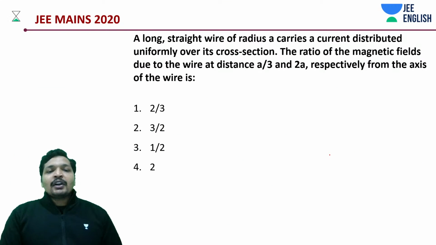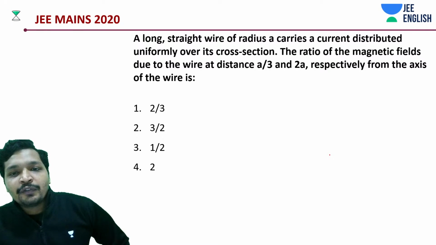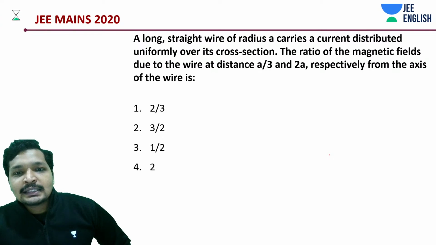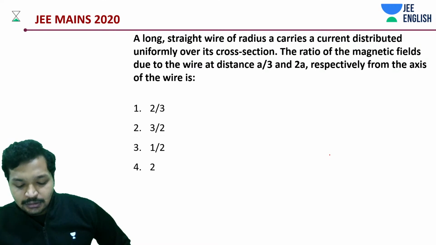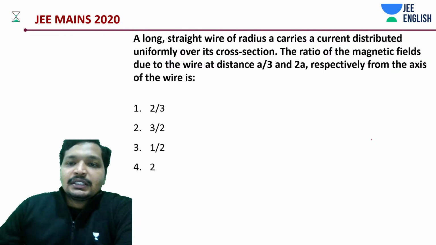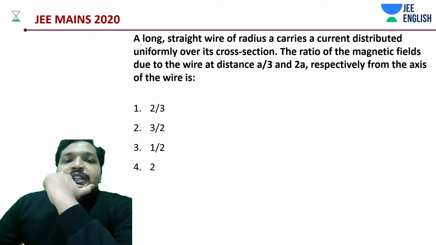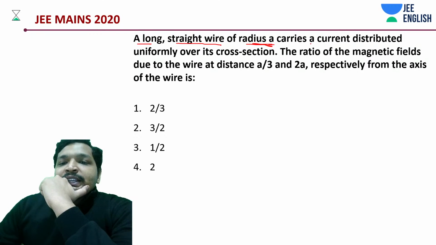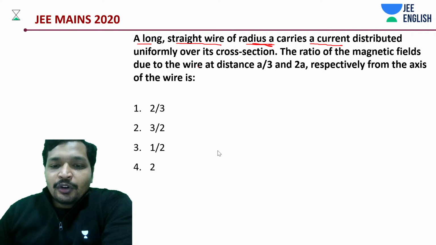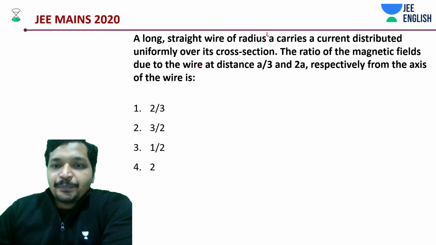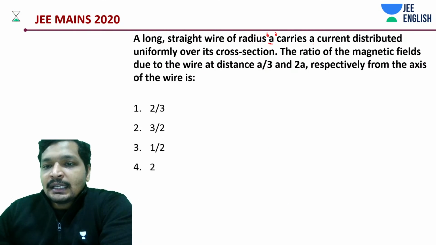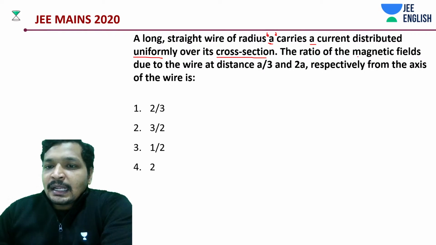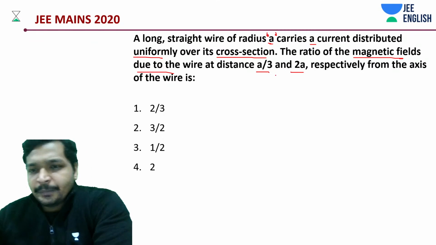So yes, we have a question here. A long straight wire of radius A carries a current. Okay, now let's understand this question. It's a very easy question as such. There is a long straight wire of radius A, and they carry a current distributed uniformly over its cross section. The ratio of the magnetic fields due to the wire at a distance A by 3 and 2A.